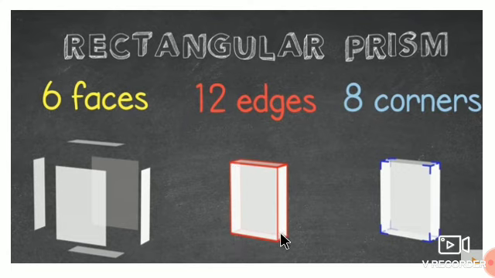The bottom face is of rectangle shape, so it also has 4 sides, and the 4 heights: 1, 2, 3 and 4. 4 plus 4 plus 4, 12 edges or 12 sides. And the 8 vertices: top 4 vertices and bottom 4 vertices. Total 8 vertices.